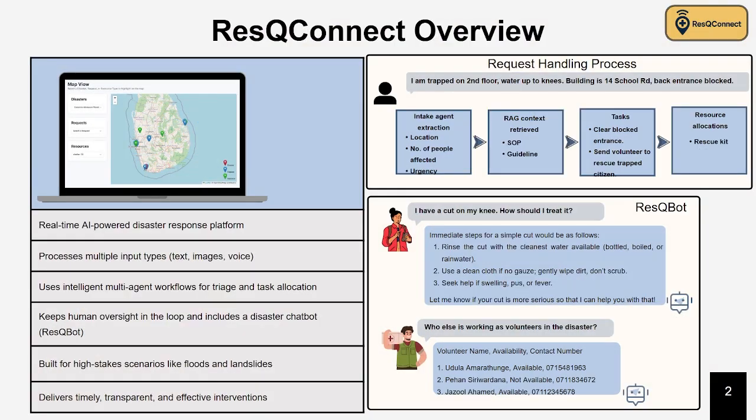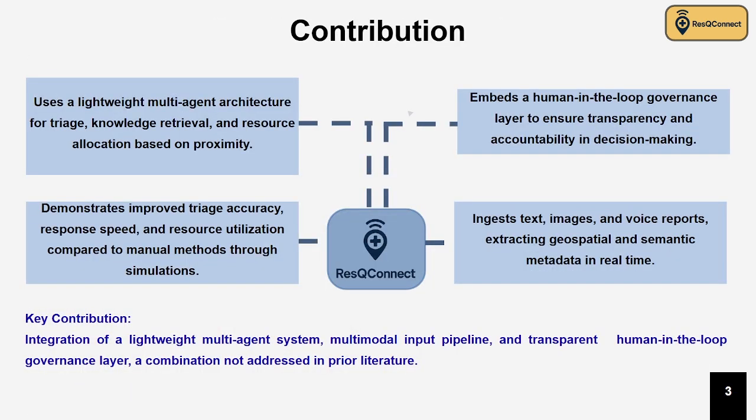ResQConnect is an AI multi-agent platform that accepts multimodal reports, creates actionable tasks, and enforces human approval for critical actions. The aim is faster task breakdown and coordination with human oversight. The request handling process is highlighted in the top right corner. Let us now move on to the contributions of our research.